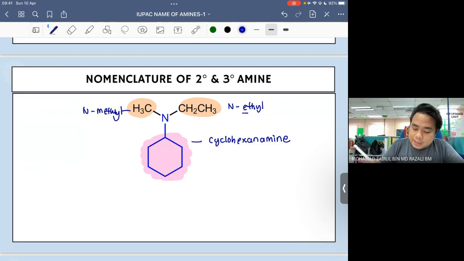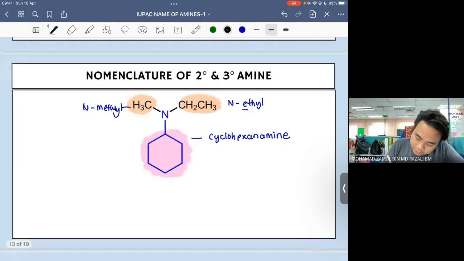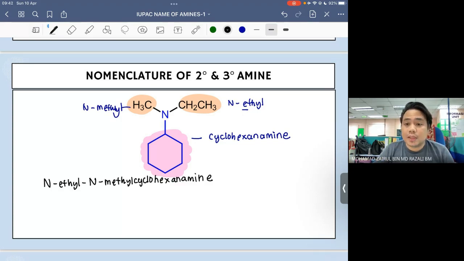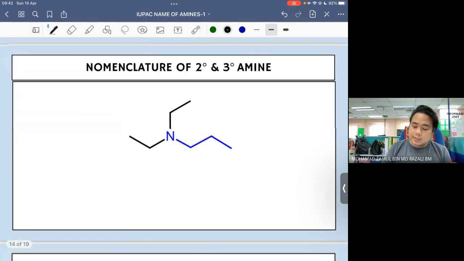Okay, so since kita kena susun dia ikut alphabetical order, so the name is going to be N-ethyl, N-methyl cyclohexanamine. So this is the name. Ataupun awak boleh jadikan dia sebagai common name. Awak jadikan dia sebagai N-ethyl and methyl cyclohexylamine. Itu pun diterima juga. Okay, let's try this example.